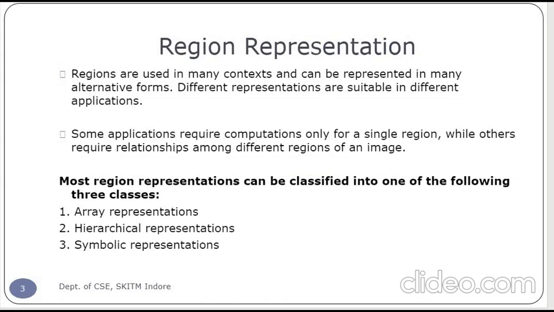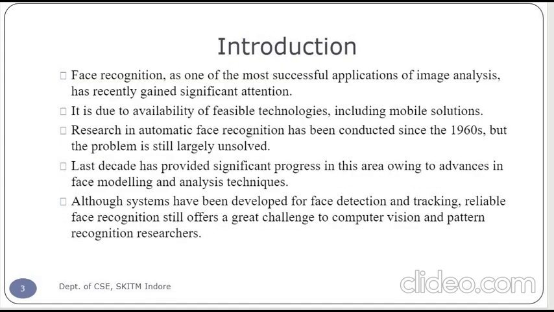The second type of representation is the hierarchical representation. We represent it in the form of nodes and children, a parent and child relationship, and the symbolic relationship is expressed in words. Basically we are showing the relationship between regions: first of all we specify the regions, and then the relationships between those regions.